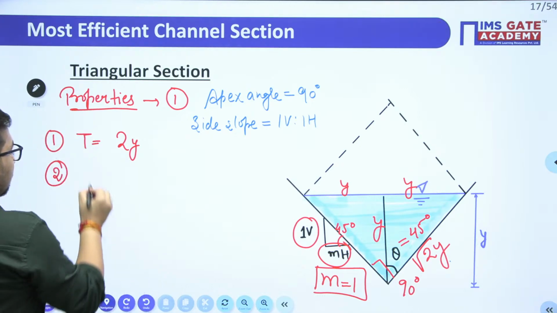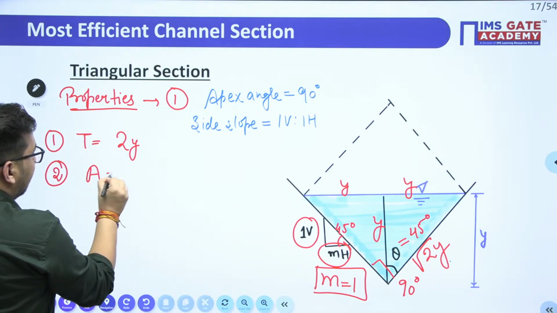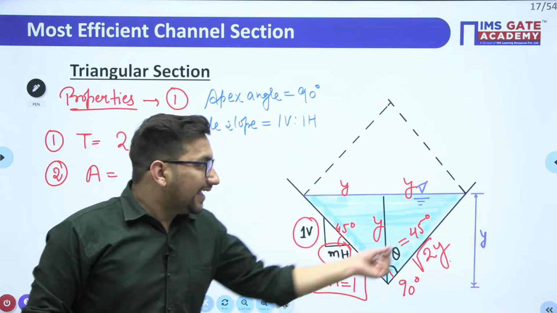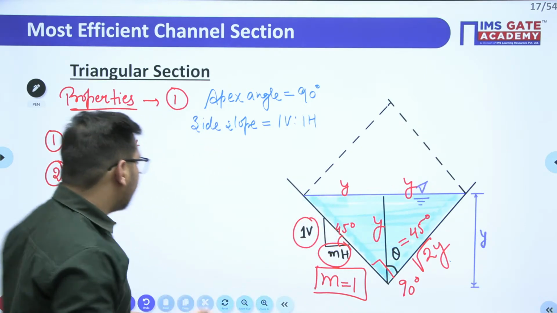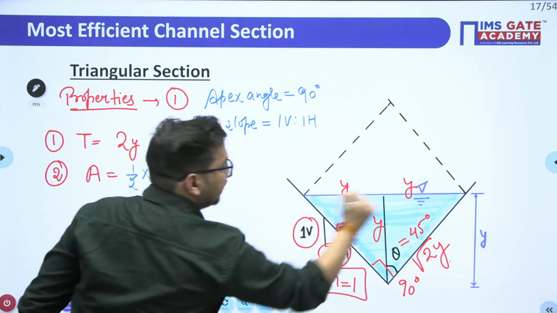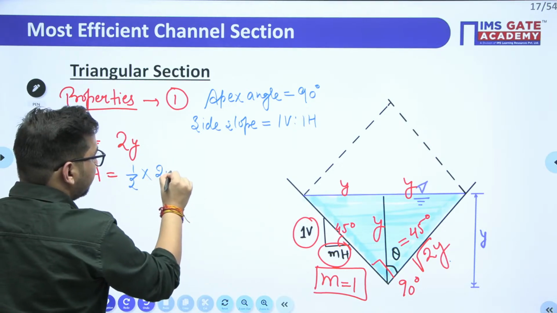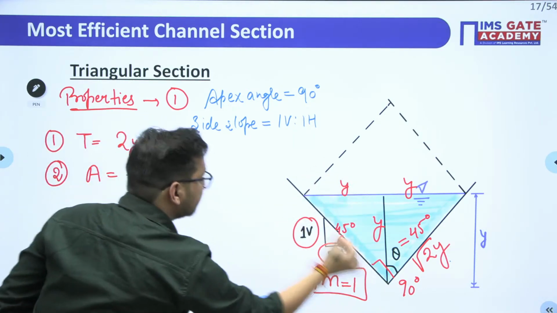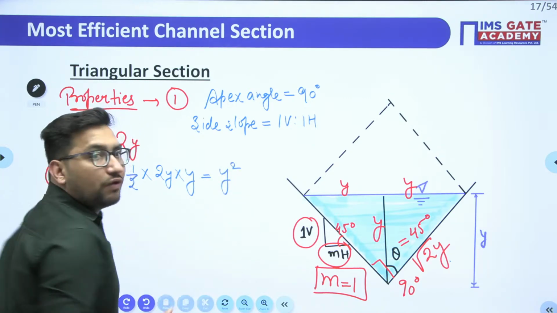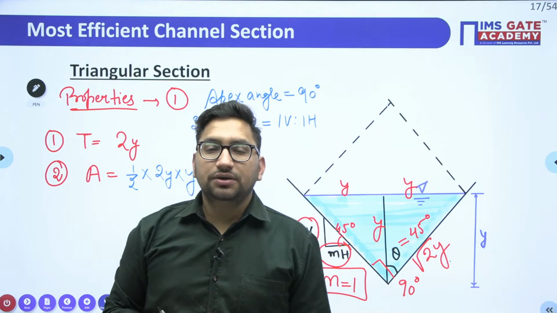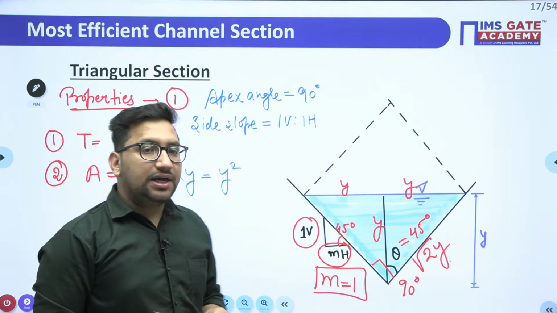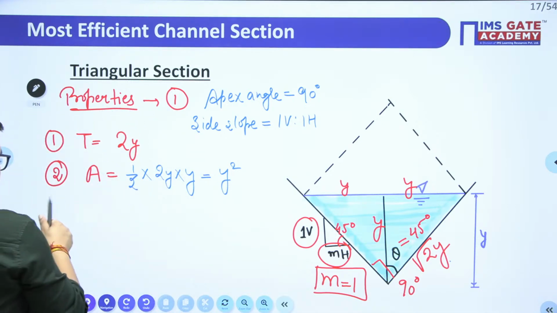Can you tell me what will be the wetted area? It is going to be the area of this particular triangle. It will be half times base. What is the base width? 2 times y. And what is the height? It is y. So it is nothing but y square. Yes, Prashant, it is going to be equal to y square. Clear?